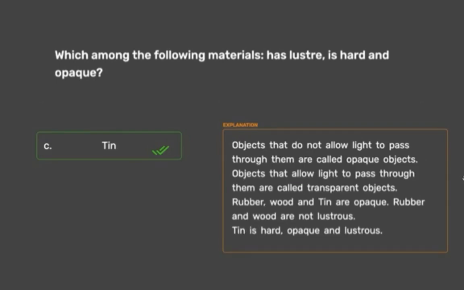Tin. Objects that do not allow light to pass through them are called opaque objects. Objects that allow light to pass through them are called transparent objects. Rubber, wood and tin are opaque. Rubber and wood are not lustrous. So tin is hard, opaque and lustrous.